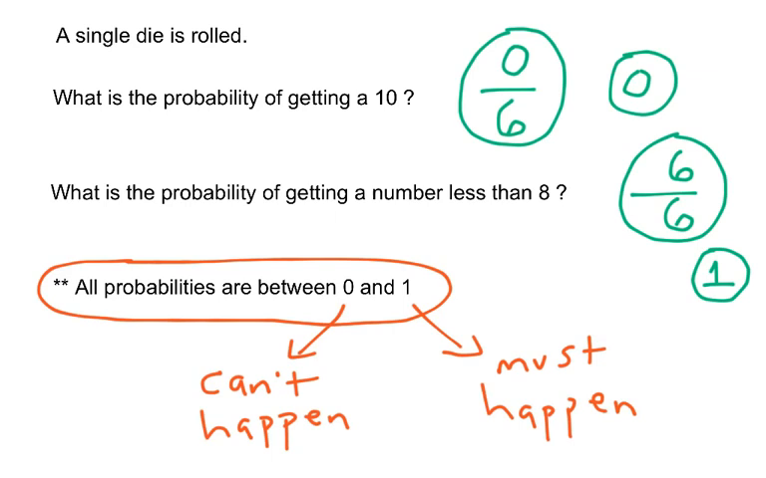So all of our probabilities are between 0 and 1. This is a really important idea, and it can help you when you're solving these problems. If you come up with an answer of 1.73, you know you've got it wrong, because all probabilities have to be between 0 and 1. Keep that in mind. Let's look at some more.